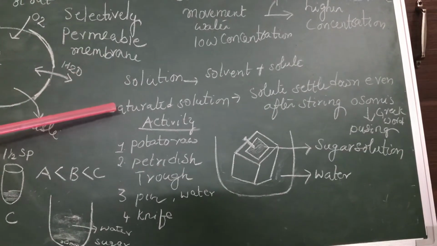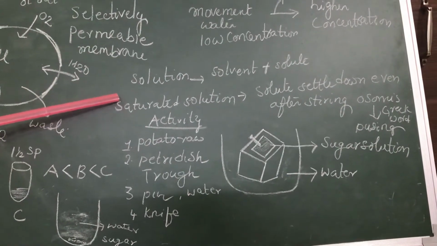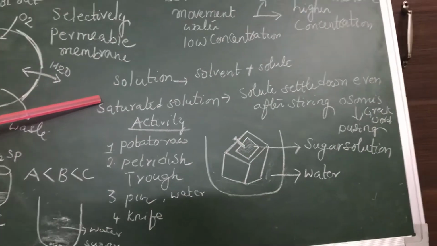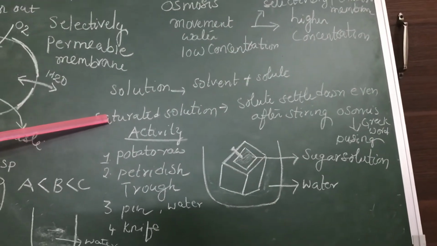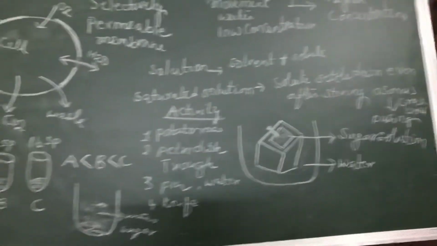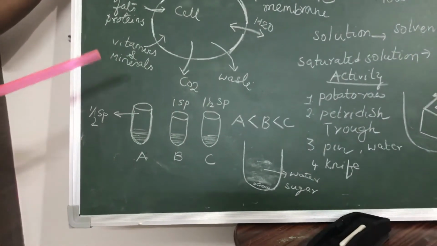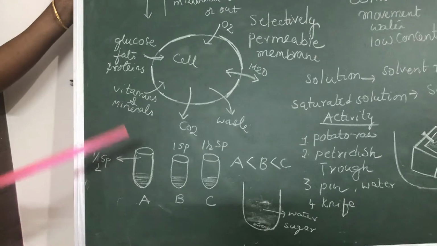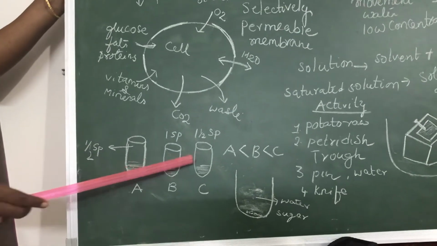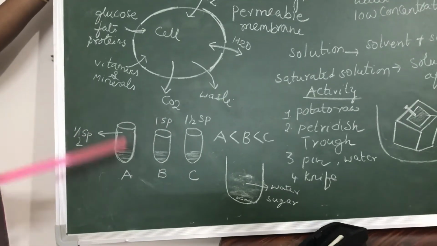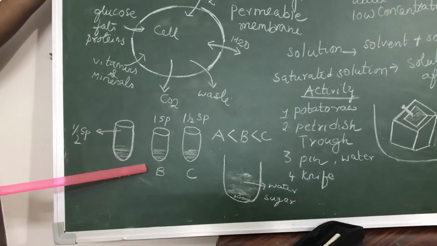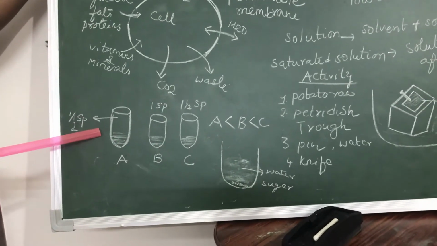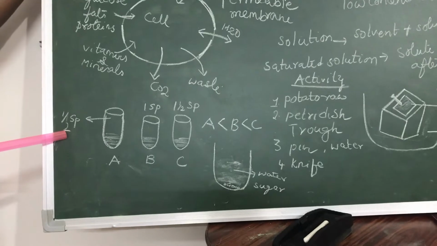Now we discuss a saturated solution. Let us discuss what is meant by a saturated solution. Before going to the saturated solution, we should get familiar with a word called concentration. Concentration is related to saturation. First, for knowing the concentration, we need three beakers. You can name them beakers or test tubes. Name them A, B, C. In the first test tube, you add half a spoon of sugar.